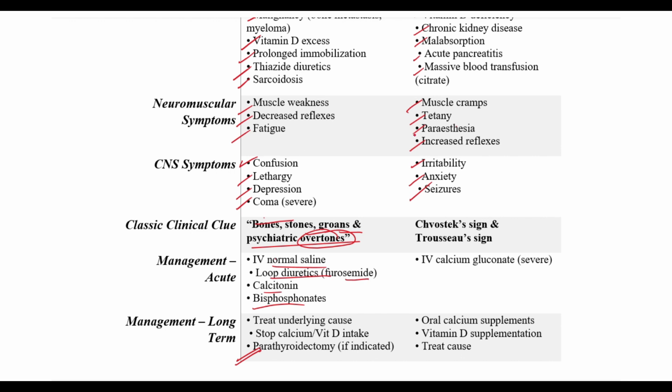The clinical case clue for hypocalcemia would be Chvostek's sign and Trousseau's sign. Chvostek's is nothing but twitching of the facial muscles. Trousseau's sign is nothing but spasm of the carpals, fingers and wrist, called carpopedal spasm. The management would be IV calcium gluconate. Long term will be oral calcium supplements, vitamin D supplements and treat the underlying cause.